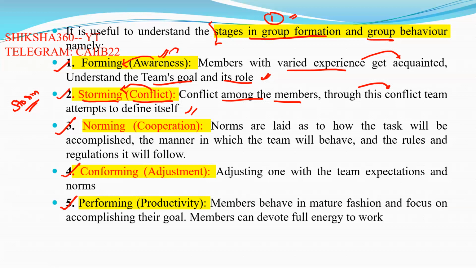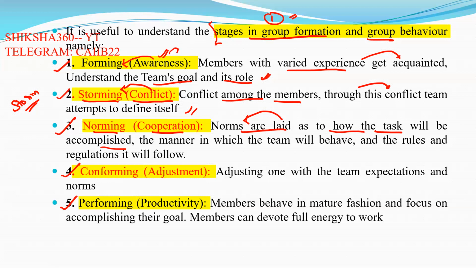Next one is norming. Norming basically means that the condition now becomes normal. That is cooperation; norming leads to cooperation. Norms are laid down as to how the task will be accomplished, the manner in which the team will behave, and the rules and regulations it will follow.